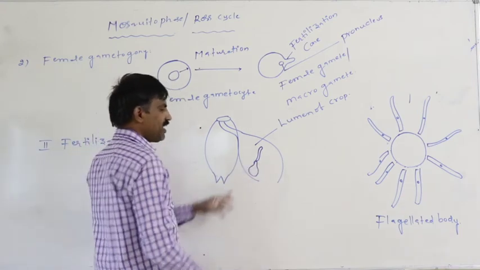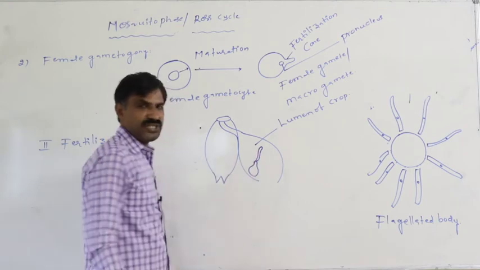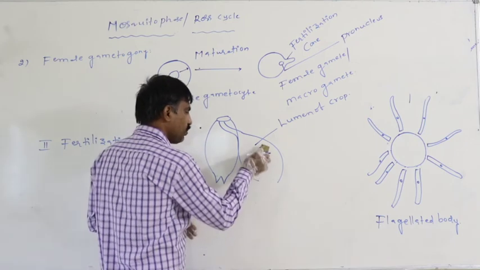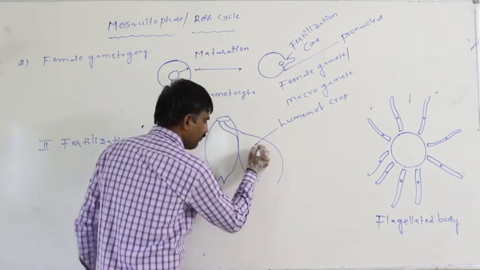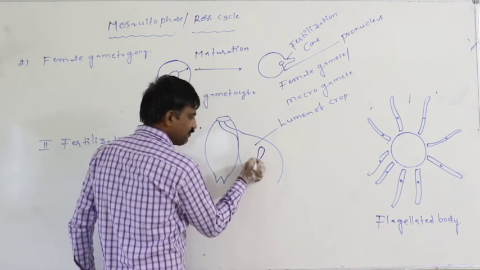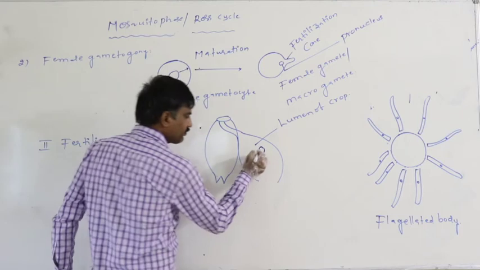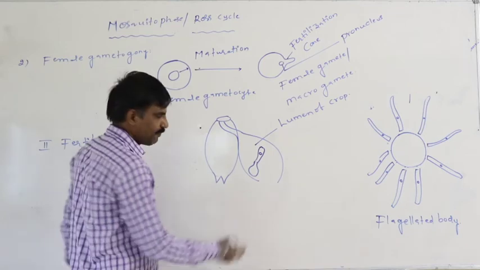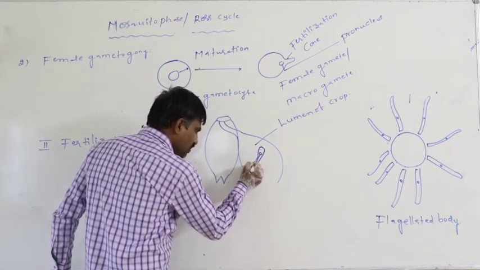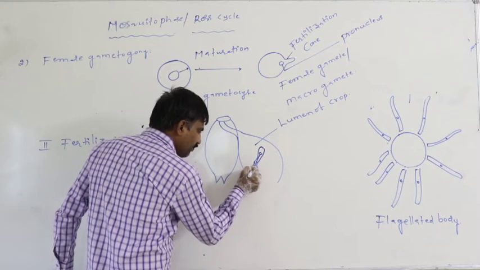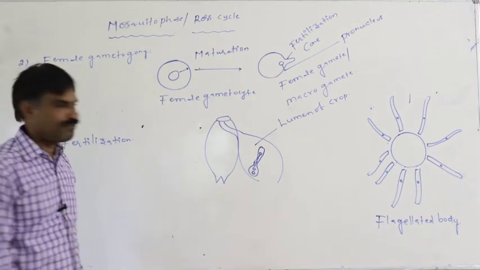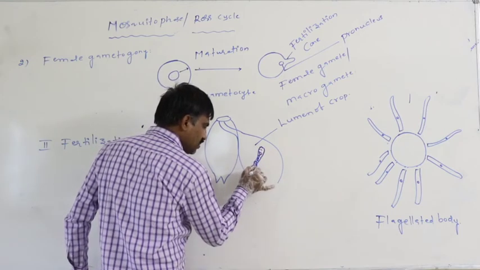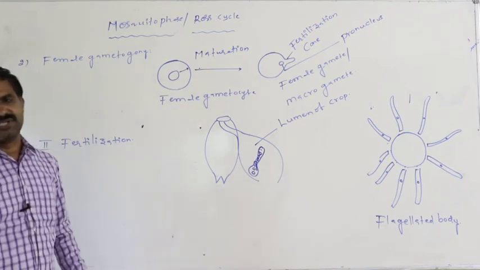After attachment of the male gamete with the fertilization cone of the female gamete, the membrane present between these two gets dissolved. By that way, the pronucleus present in the male gamete at first moves into the female gamete. The cytoplasm present in the male gamete also moves into the female gamete.